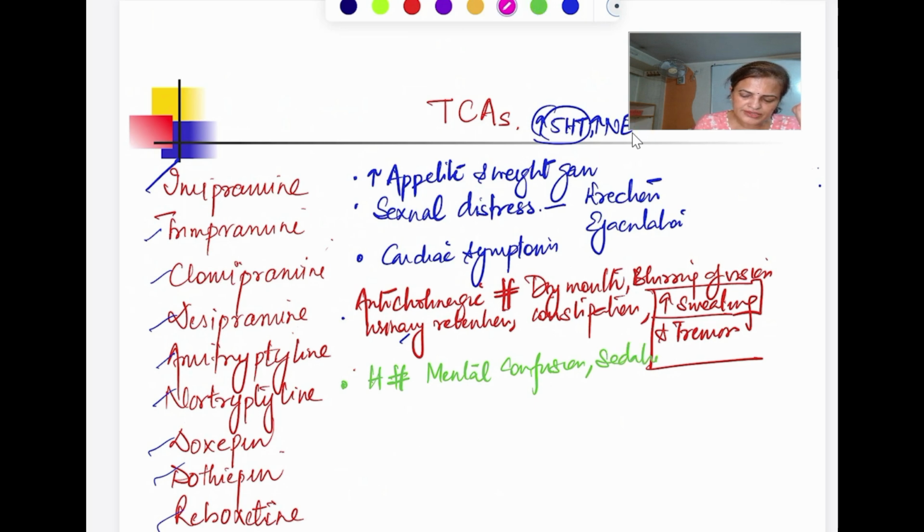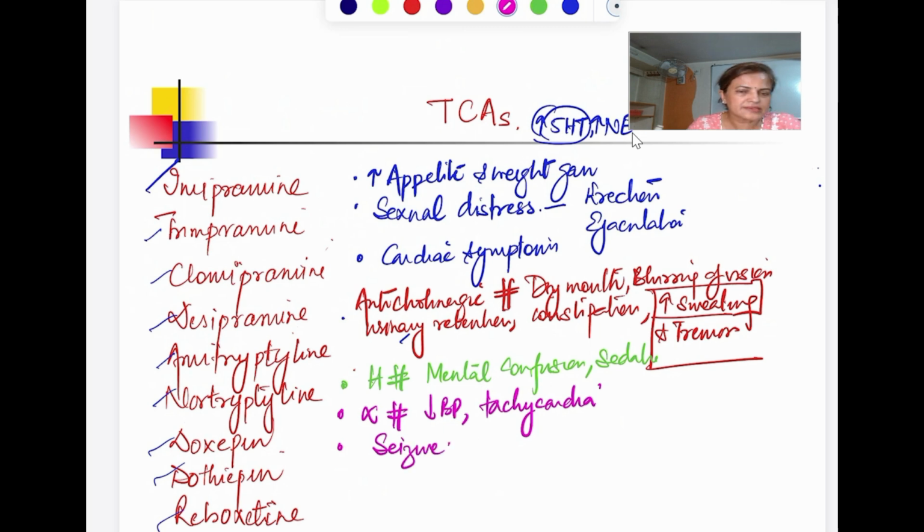Then another important is they are going to block the alpha receptor. So what will happen with the block in alpha receptor? There is a fall in blood pressure and tachycardia, that will be there. They can also precipitate the seizures. So this is another thing. Then another important side effect, which is not rashes, jaundice, and if you give this drug to the patient who is having a bipolar disorder.